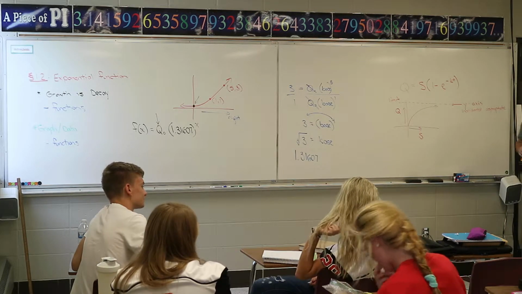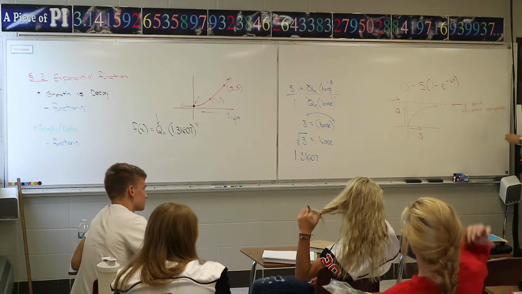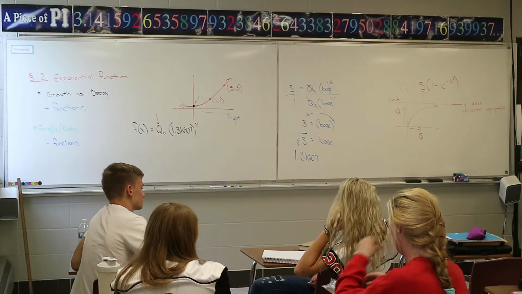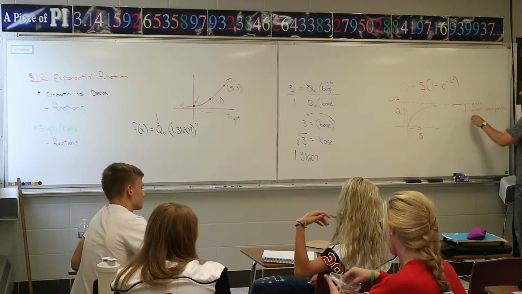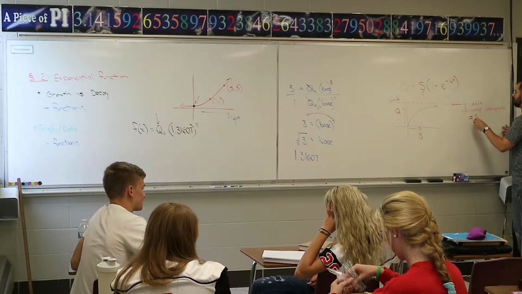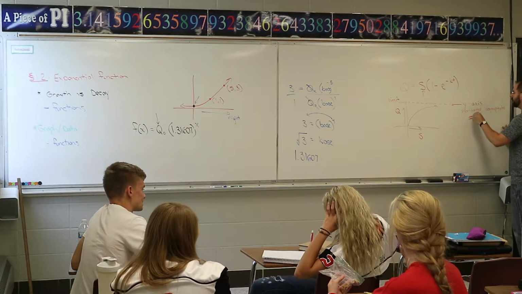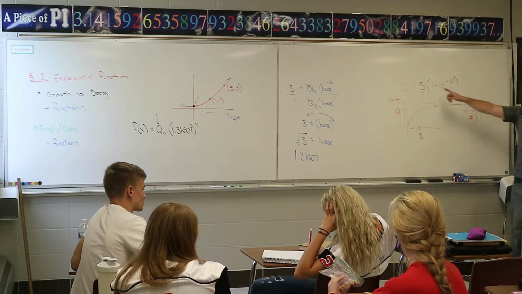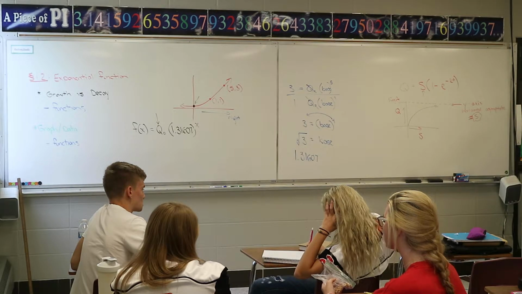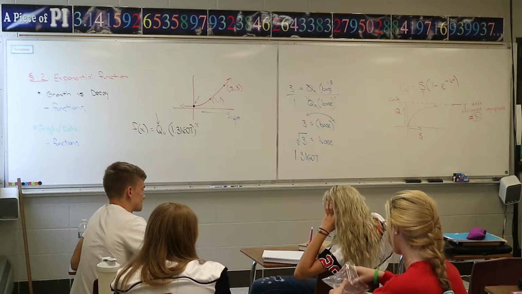Horizontal asymptote. The S number is that number. The number that's sitting in this S location, whatever number that is, that's the number for the horizontal asymptote. So if there was a 5 sitting there, your limit of this function, where it's going to increase to a certain point, will be 5. That'll be the max it will ever hit. It'll be as close to that, so it doesn't matter how many times.